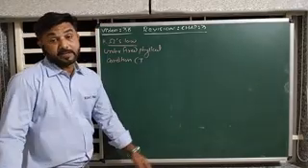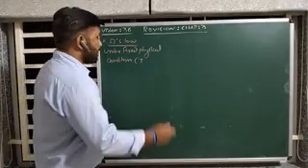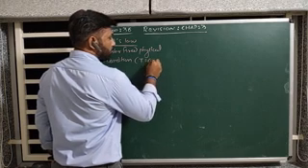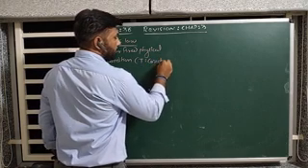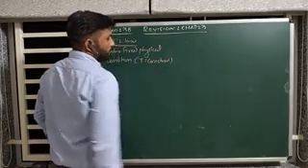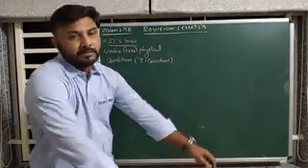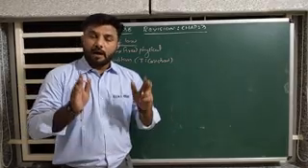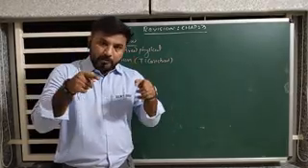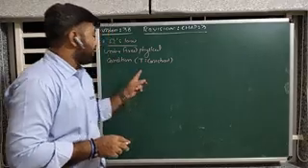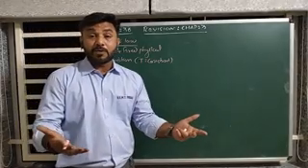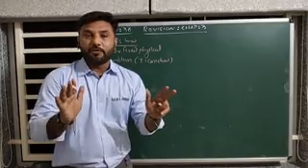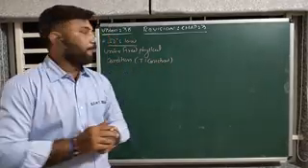T is temperature, and that temperature we have to keep constant. So this is the prime condition of Ohm's law. Under fixed physical condition, in bracket you have to write temperature constant. Whose temperature constant? The conductor's temperature remains constant throughout the experiment.